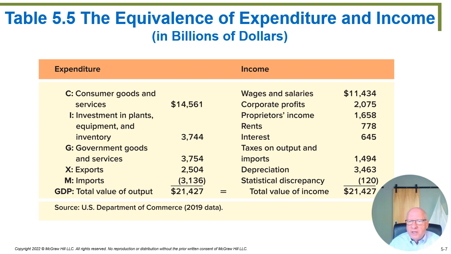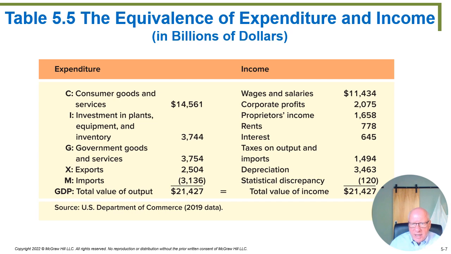Rents of $700 billion, interest of $645 billion, and then some other numbers that we'll get into later on why those numbers are actually added in. But for now, just take my word for it, they are a mechanism to keep track of the total income in the United States. So you notice that the total income is $21.427 trillion, which is equal to the total value of the output of $21.427 trillion. So income and output are the same thing, just looking at different sides of the same coin, so to speak. There's the tail side, there's the head side of the coin, but they're both part of the same coin.